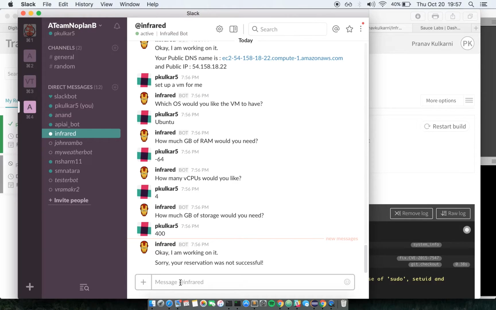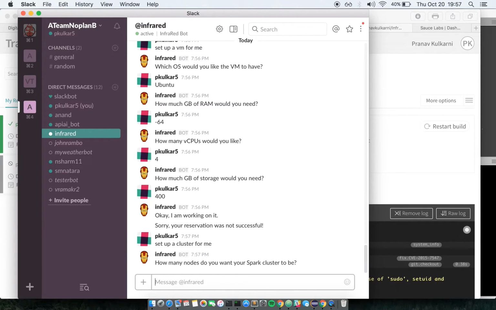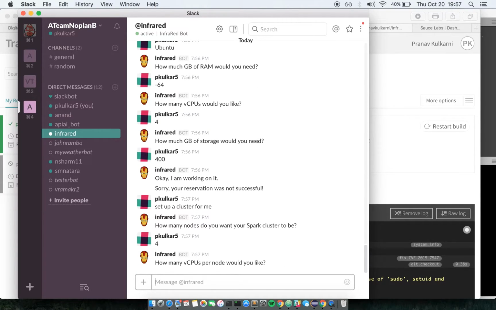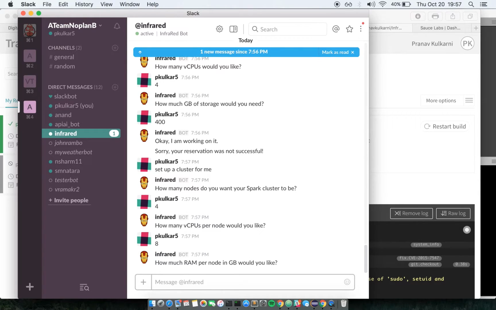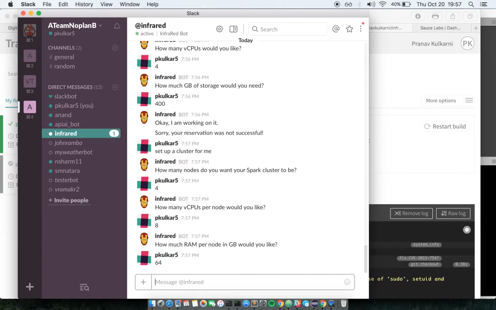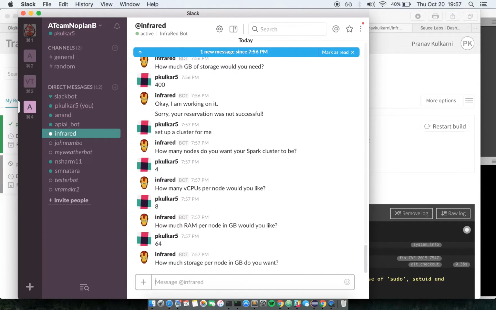Okay, let's take a look at the third use case, which is set up a cluster. Okay, let's say I want 4 nodes and vCPUs 8, and RAM would be, let's say, 64 GB, and my storage would be, let's say, 1024 GB.